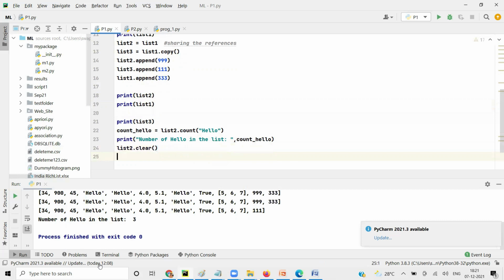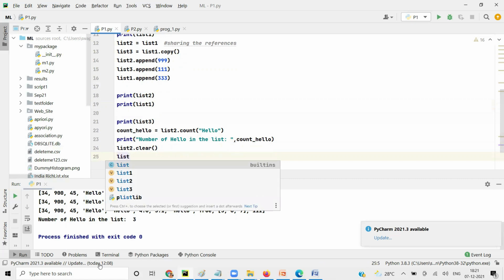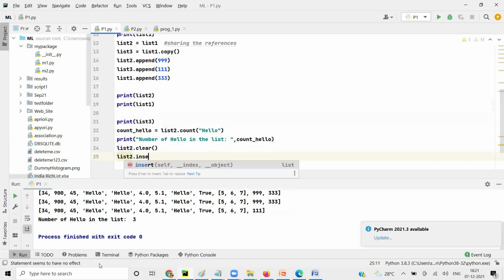Okay, so there's something called insert. See, append is also adding, and insert will also add. List 2 dot insert. But in insert, we give the position. In append, we don't give position. By default, it gets added at the end.